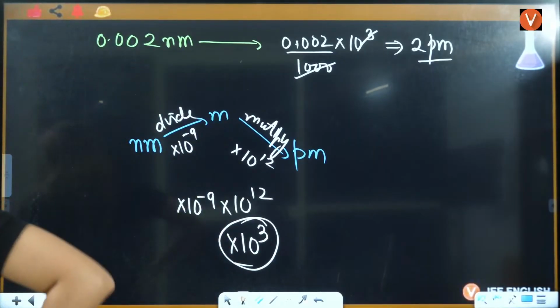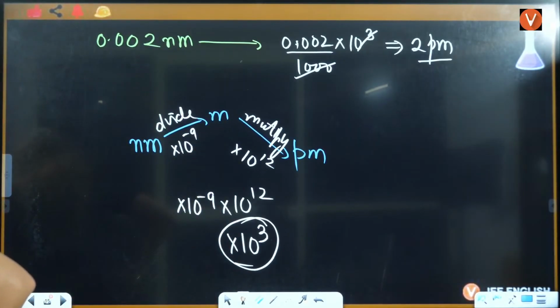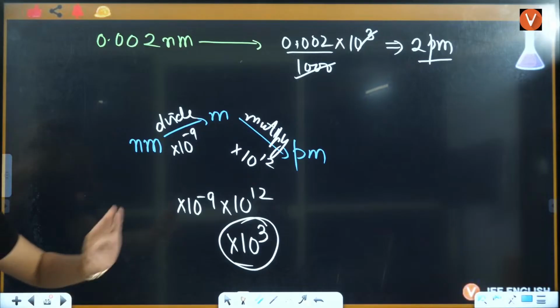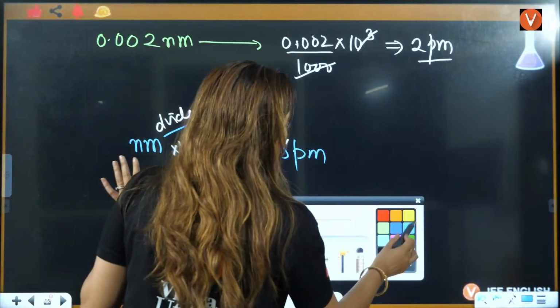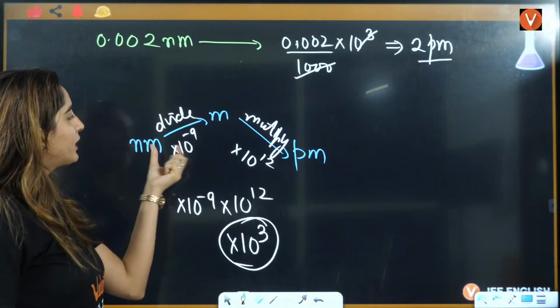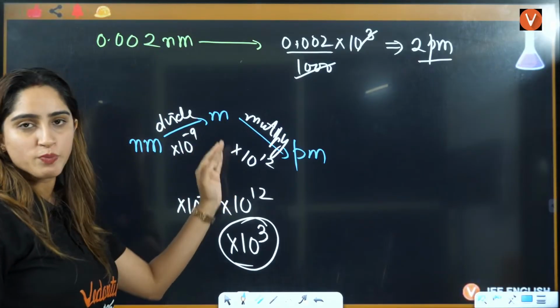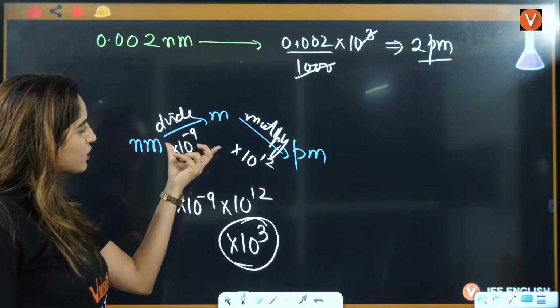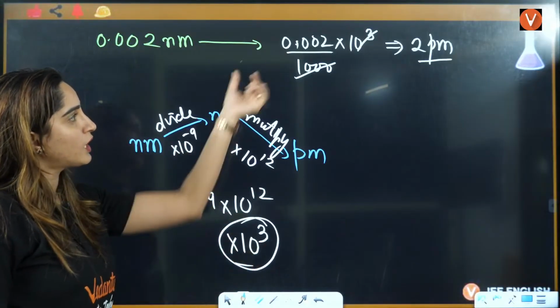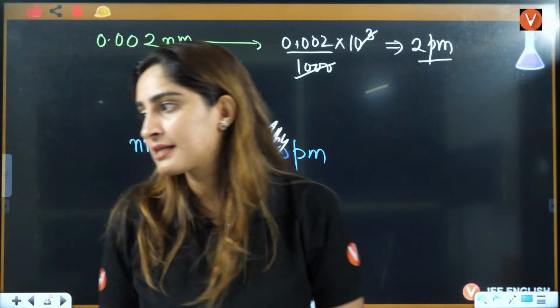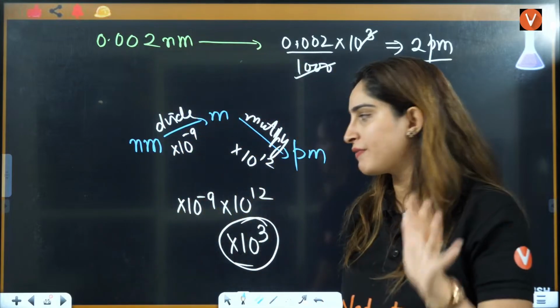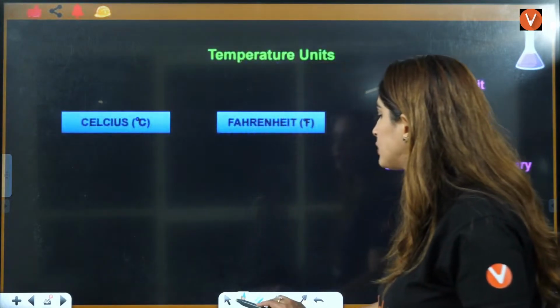Okay. Yes, everybody. Is that clear to everybody? Either you can firstly convert it to meter by multiplying with 10 raised to power minus 9, then multiplying with 10 raised to power 12, or you can just multiply these two things together. You will get 10 raised to power 3. You just multiply it there. Right? Okay. Clear, everyone? So let's move to the next thing.